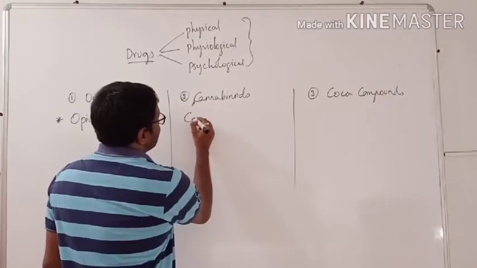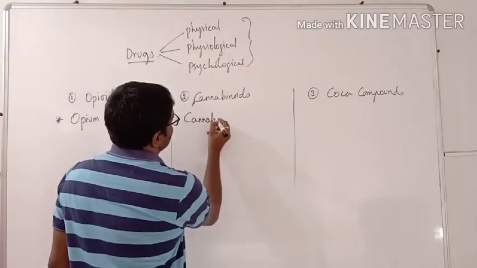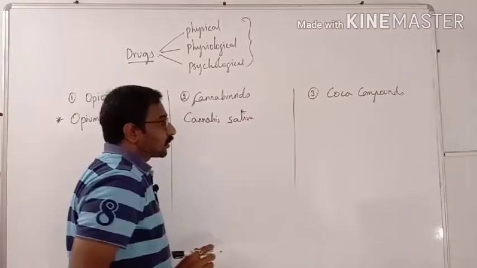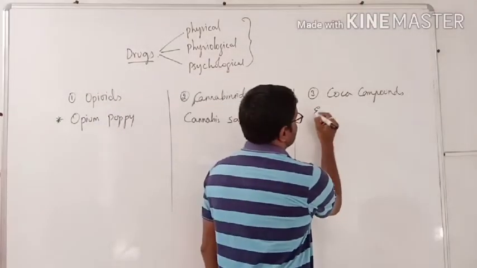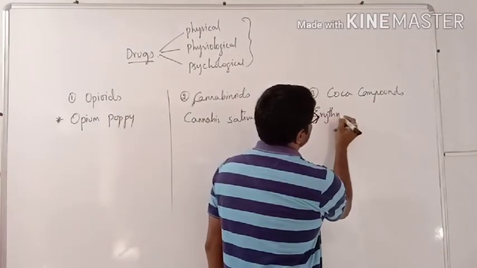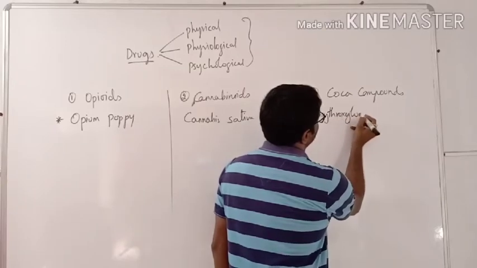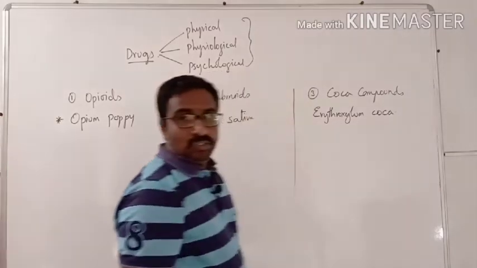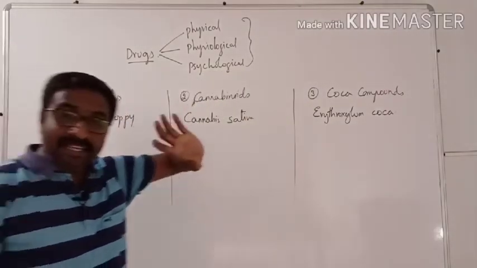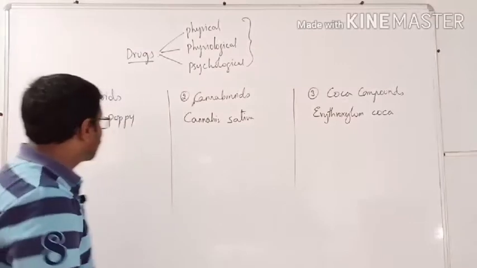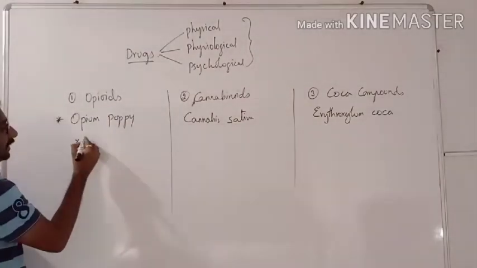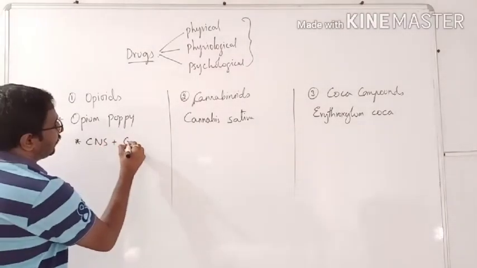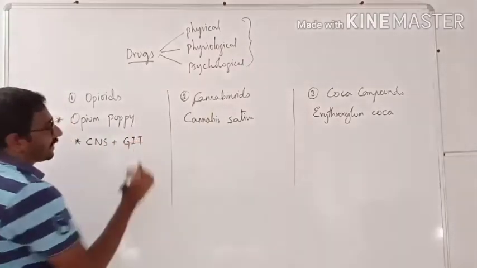Cannabinoids, it is Cannabis sativa. Coca compounds, it is Erythroxylum coca. So these are of plant origin. These are the chemicals which are of plant origin. Actually, you should know that they attack our central nervous system and the gastrointestinal tract.